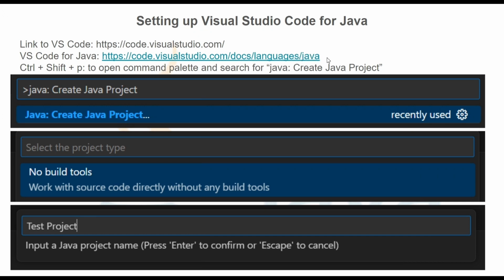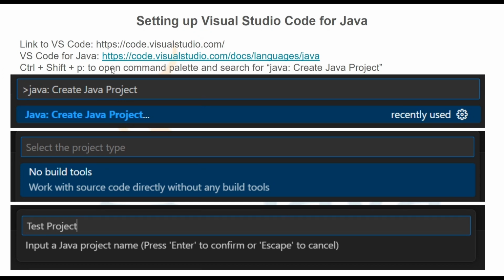And then there is a specific package we need to install to run a Java program. I'll provide the link for this as well. You just have to install it and then run it. It will automatically be added to your Visual Studio Code. After you are done, you can open Visual Studio Code wherever you want to create a Java program, and then you have to follow these instructions.